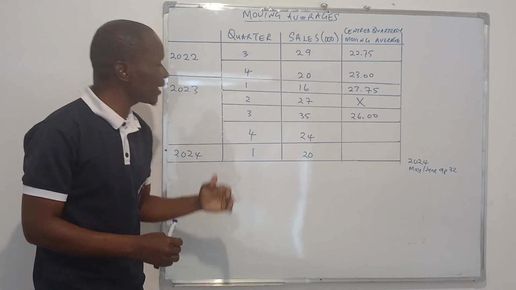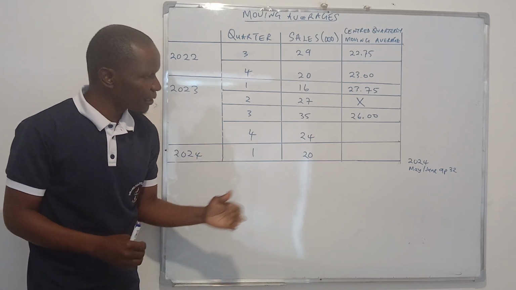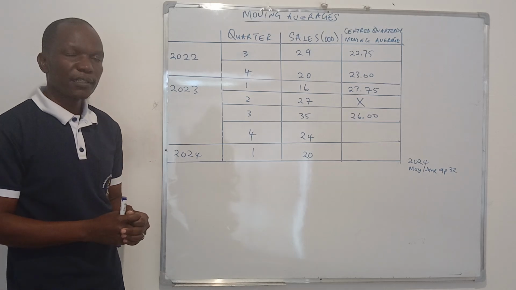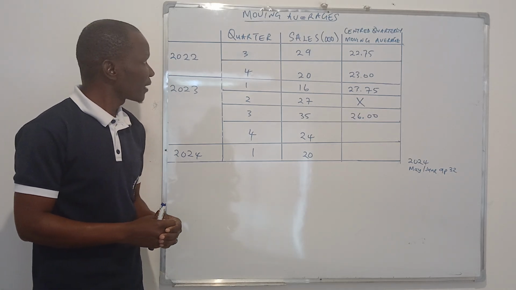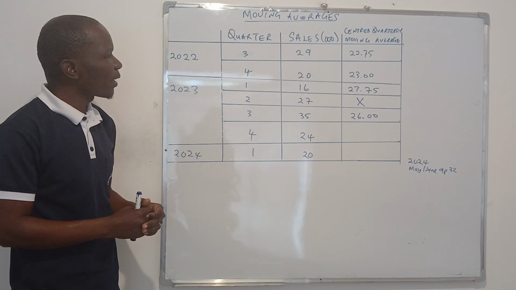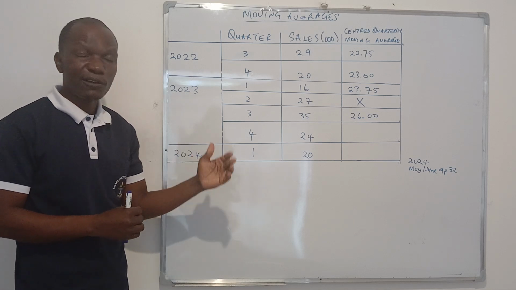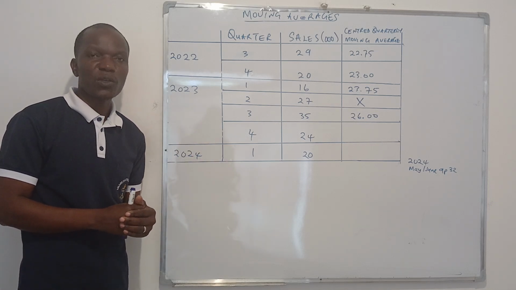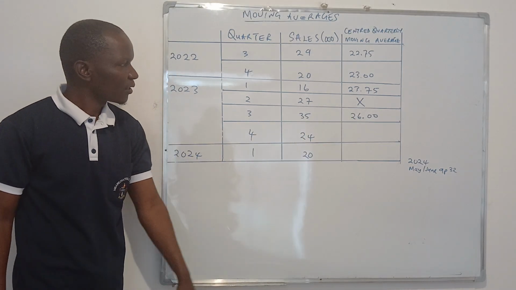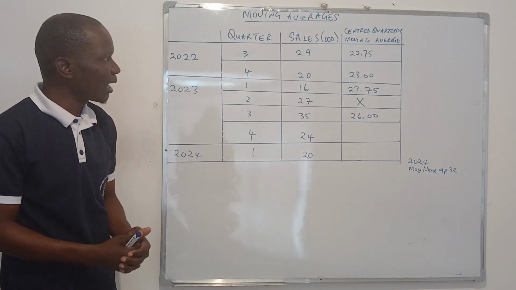Alright, if you're looking at this, I took it from the May-June 2024 question paper, variant 3.2. That's where I got this from. In this case, we're required to calculate the seasonal variation. It also requires us to calculate the value of X. We're going to explain how that works.